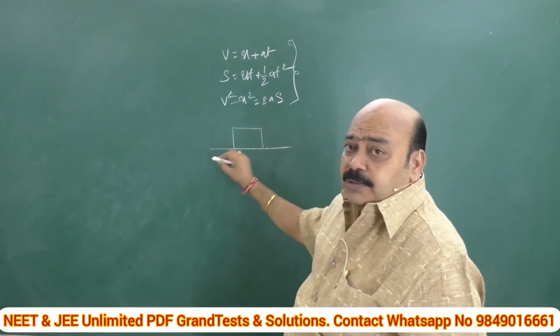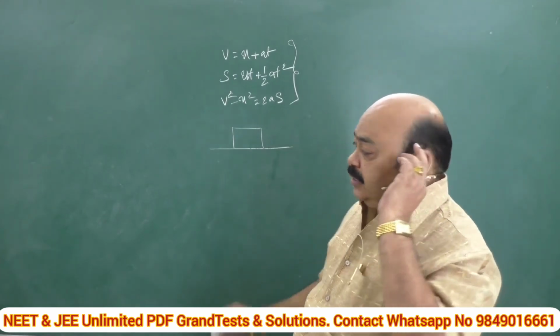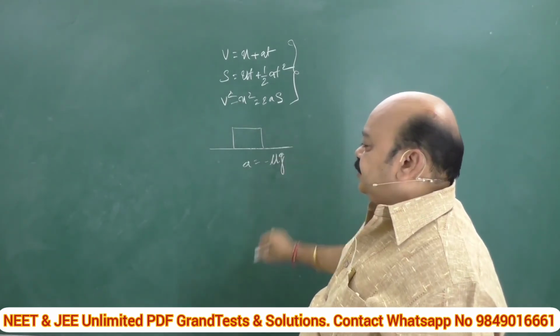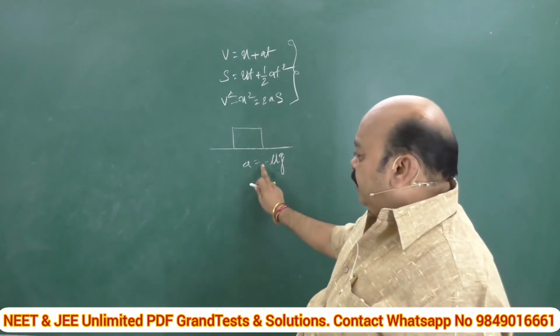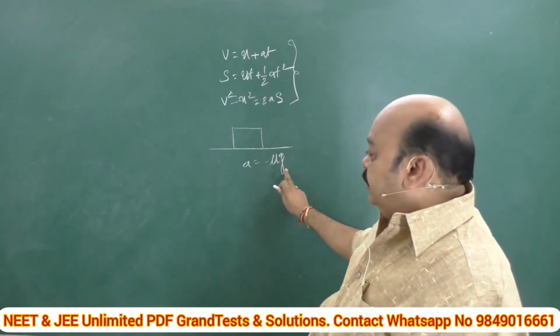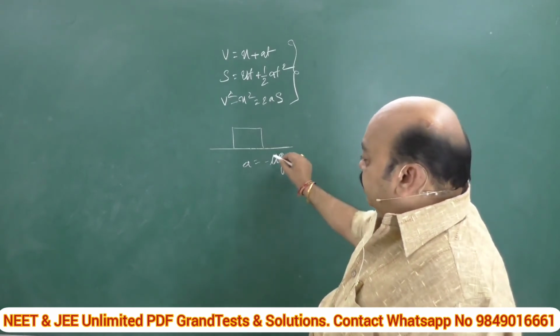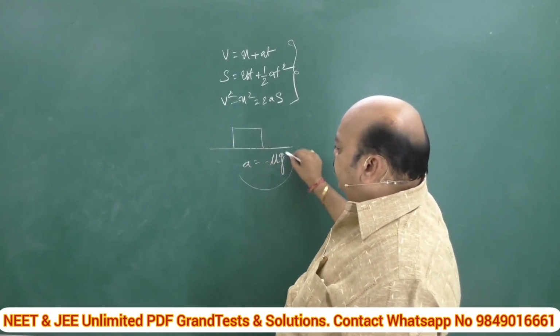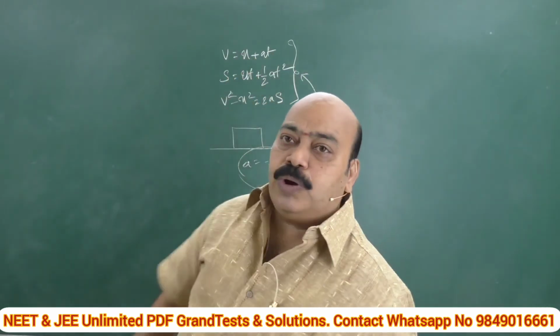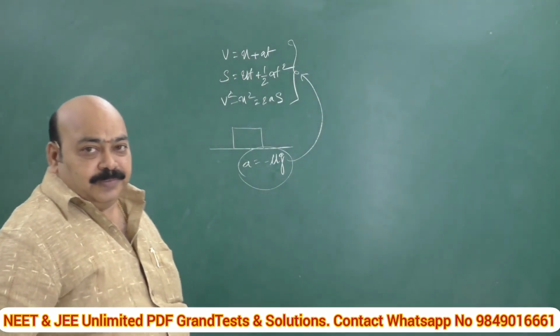Since it opposes the motion, it causes deceleration, which is a is equal to minus mu g. You know very well, mu is the coefficient of friction and g is the acceleration due to gravity. If you substitute the value of a in any one of the above equations, we can get whatever you want according to the problem.